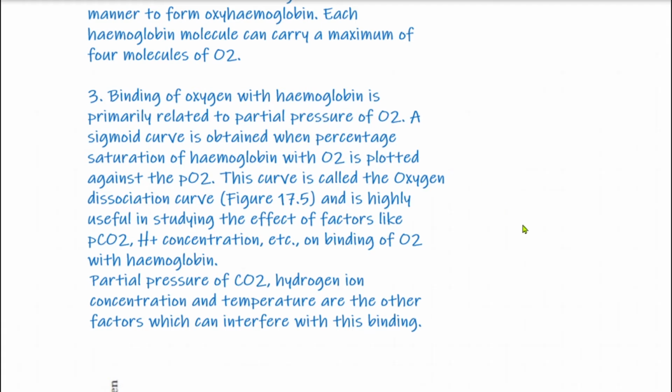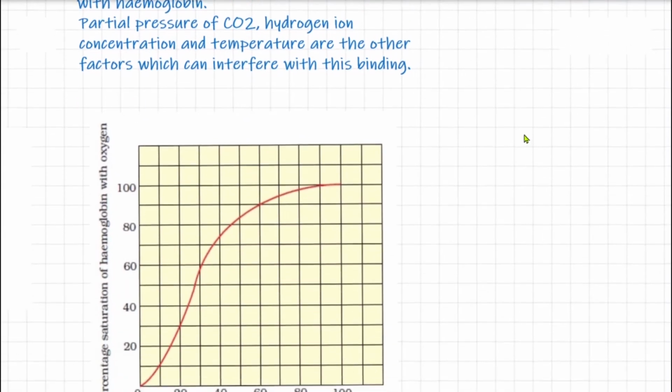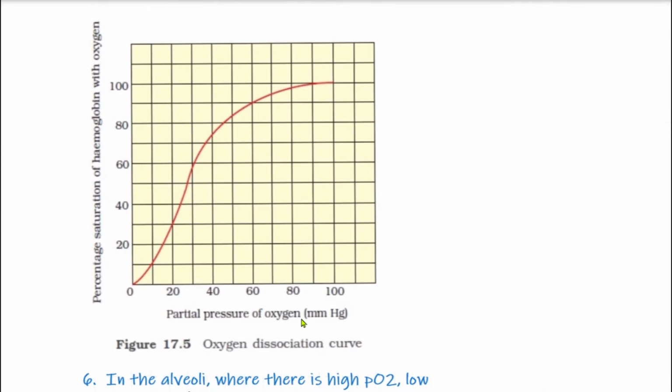Or you can say, when we plot partial pressure of oxygen against the saturation of hemoglobin, saturation of hemoglobin means binding of hemoglobin with oxygen, we get a sigmoid shaped graph, S-shaped graph.